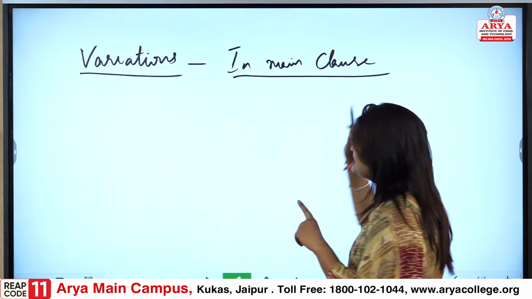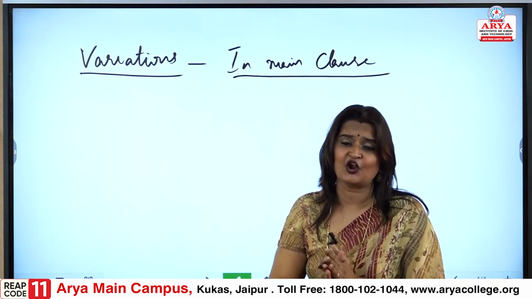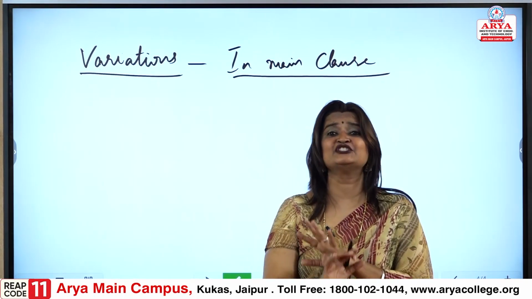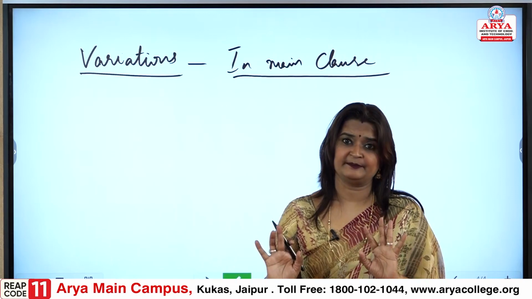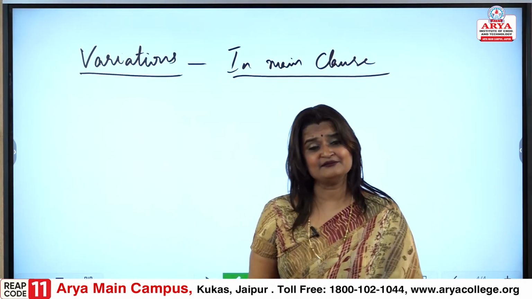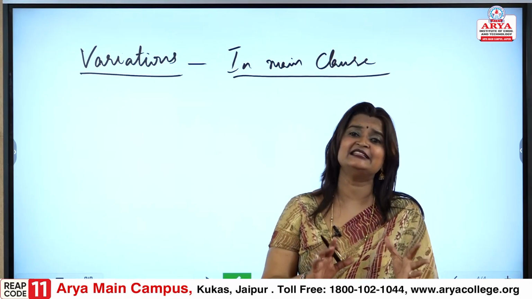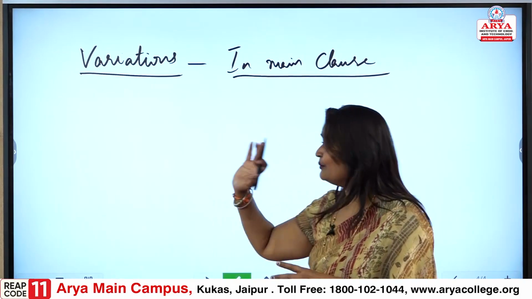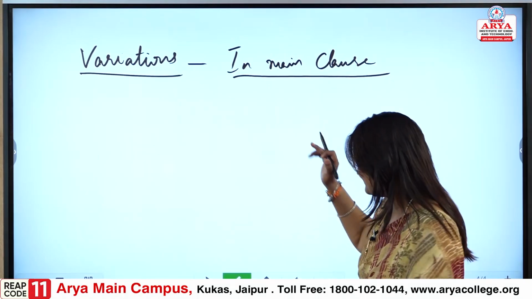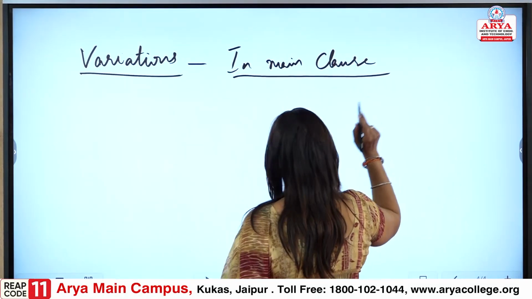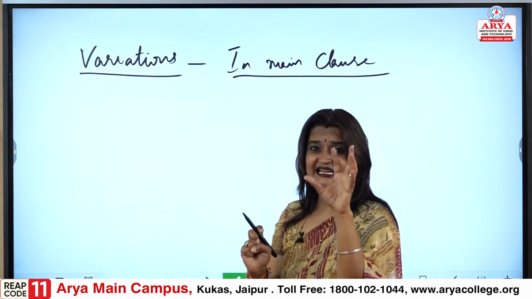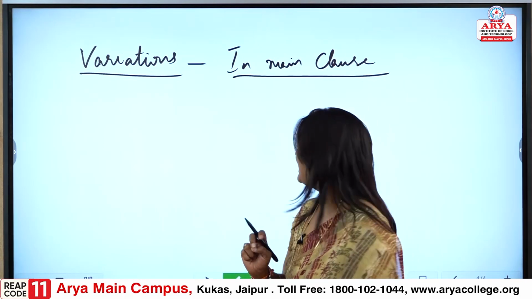The variations come only in the main clause. Please remember this, so that there is no bigger confusion, fine. And if it comes in the condition clause, then naturally things will change. So, the variation is only in the main clause. There are various types of variations. So, please understand each type in a better manner.